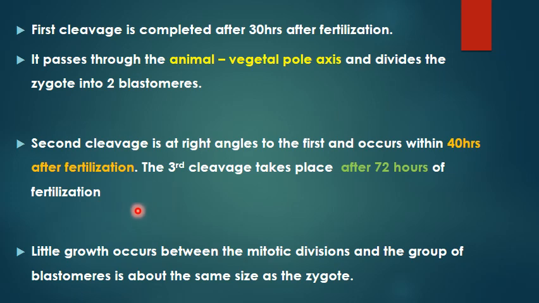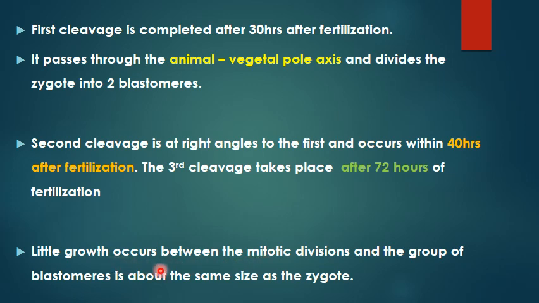But there is a difference between mitotic division and cleavage division. What is the difference? Normally, after mitosis, the cell grows in size. How does it grow in size? There will be an increase in the amount of cytoplasm. But here in cleavage division, there is little growth between the mitotic divisions, and as a result, what is going to happen? The number of cells will increase, but the cytoplasm will decrease. It will be half in the daughter cells. So as a result, the ratio of the nuclear to cytoplasmic material is going to increase.